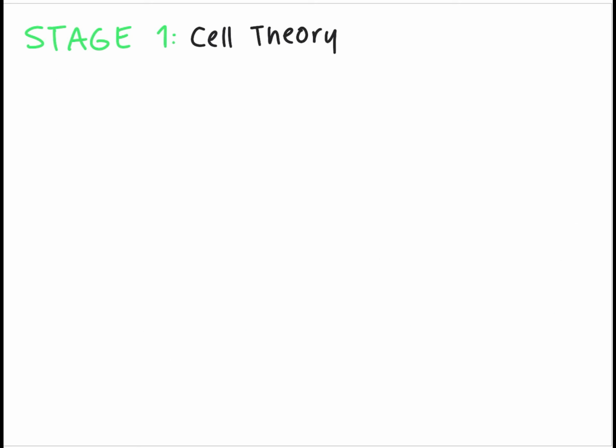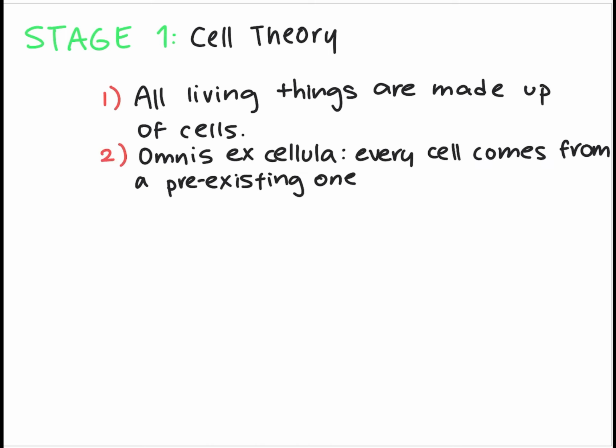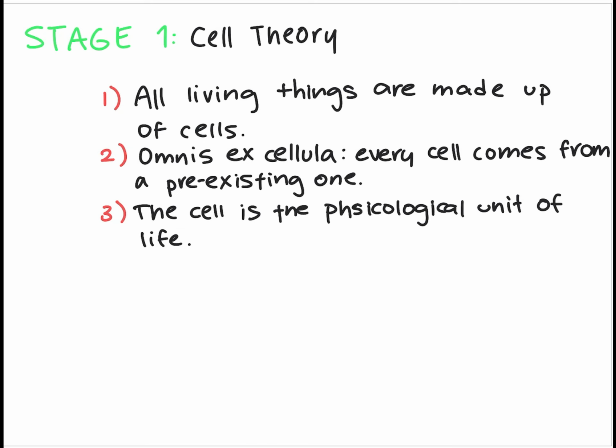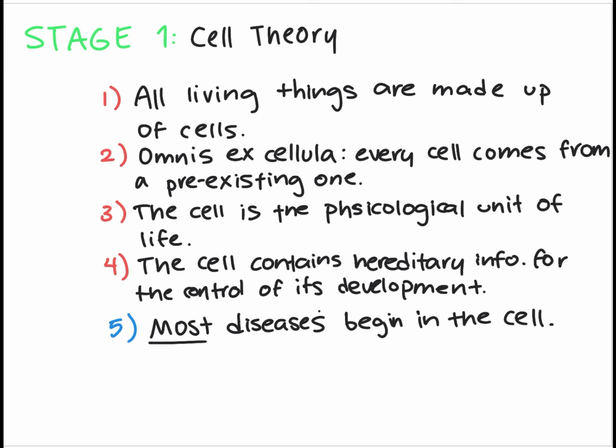There are 5 things about the cell. It's the cell theory. 1, all living things are made up of cells. 2, every cell comes from a pre-existing one. 3, the cell is a physiological unit of life. 4, the cell contains the hereditary information. And 5, que no es de que a rule, pero como que más o menos, is de que the disease